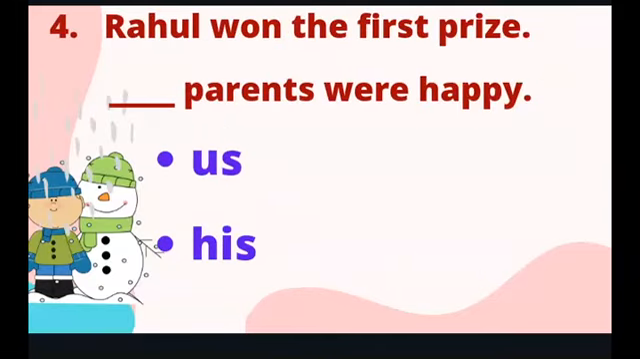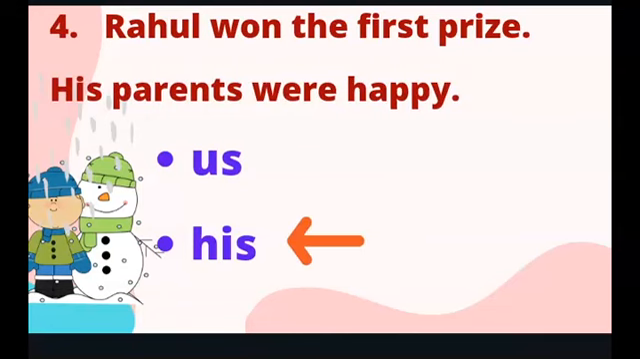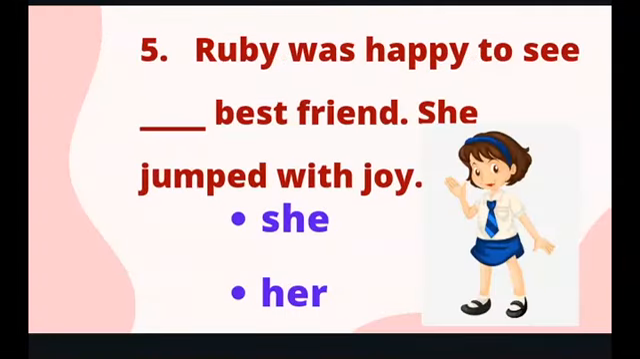Fourth one. Rahul won the first prize. Dash parents were happy. Options are us and his. And the answer is, Rahul won the first prize. His parents were happy. Fifth one. Ruby was happy to see dash best friend. She jumped with joy. Options: she and her. And the answer is, Ruby was happy to see her best friend. She jumped with joy.